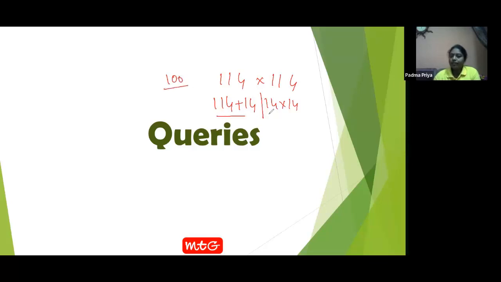But in this type of solving, the same trick is applied as we have applied for 102 into 102. What did we do in multiplying 102 and 102? We added the last digit 2 to this. Why?